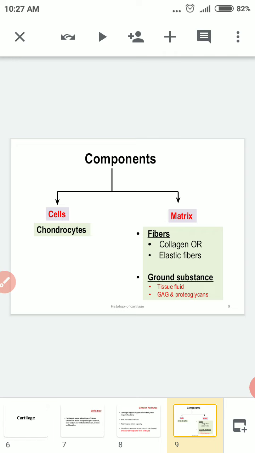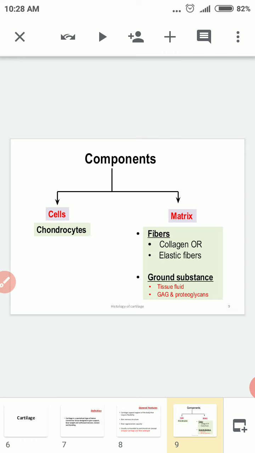What are the components of the cartilage? There are two types: one is called the cell and one more is called the matrix. The cells of the cartilage are called chondrocytes. Matrix means the framework of the cartilage, and it consists of fibers.